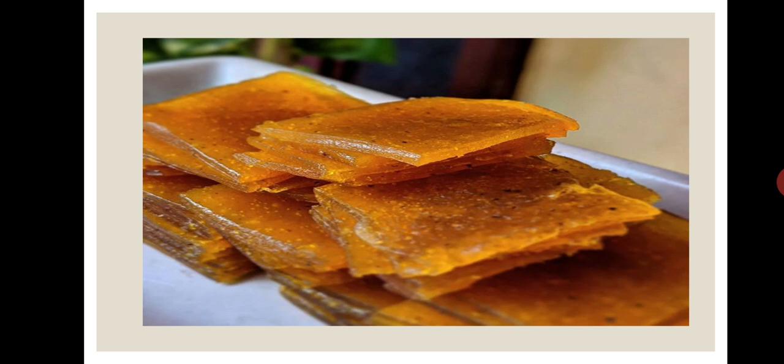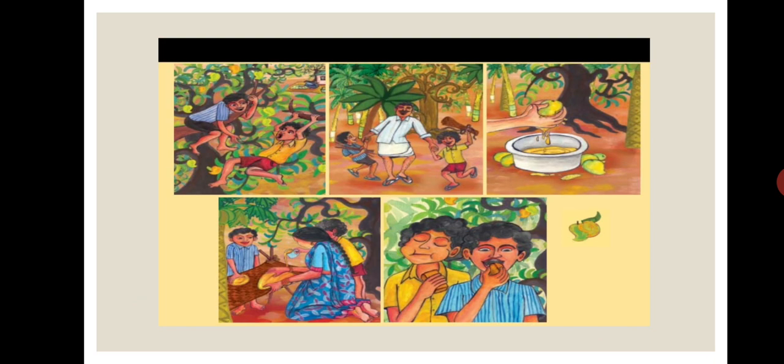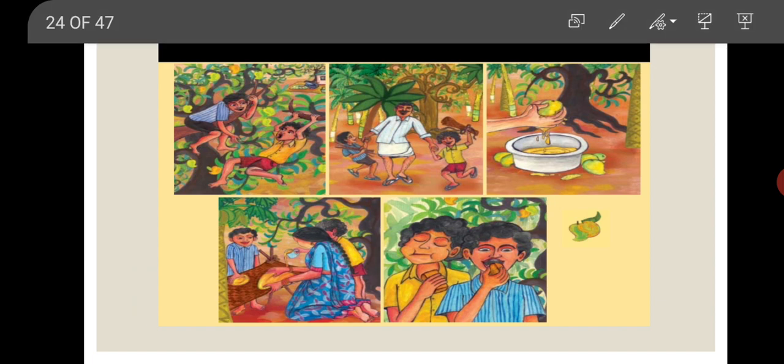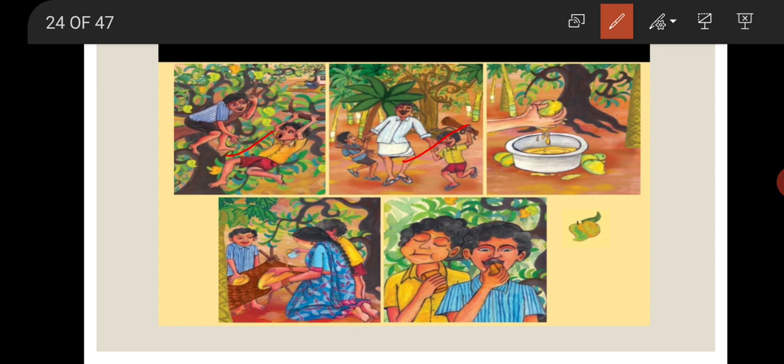Now, these are the pictures of Papad, that is golden cake, Mamidi Tantra. Look, in the first picture, we can observe that both the brothers are on the mango tree. In the second picture, we see them with their father, and on their hands there were a mat woven and poles of casuarina tree. In the third picture, they took out the mango pulp into a large pot.